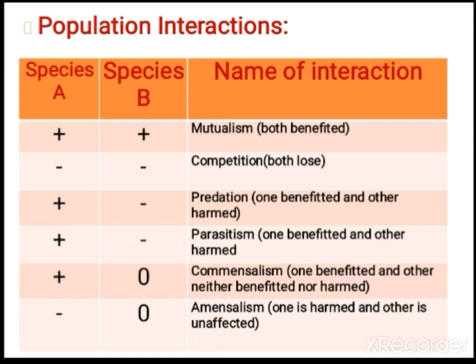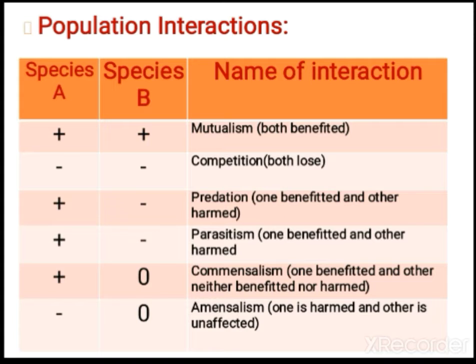The second is competition. In competition, organisms compete for shelter, food, everything. Both organisms can lose, so both of them are under a loss condition, and the fitter organism will survive. Next is predation. In predation, the prey is harmed, and the organism that eats the prey, the predator, is benefited.